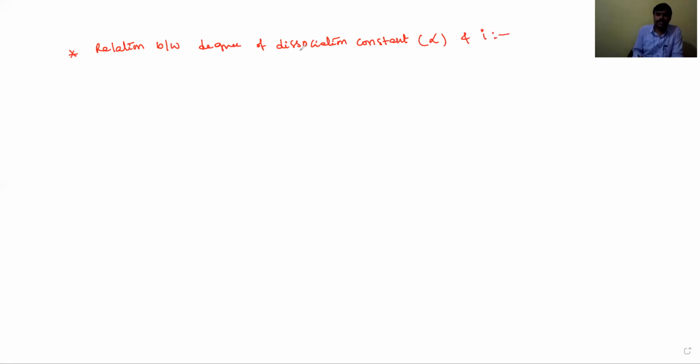For example, in dissociation, A_n molecules are converted into n A. Okay, it is ionized into nA. Now initially, actually we need to remember the direct formula, but how that formula came, I am explaining for understanding purposes. For example, it is 1 at initial, it is 0. After some time, it is not 100% ionized, somewhat it will be ionized, that is 1 minus alpha, and n alpha molecules are formed.